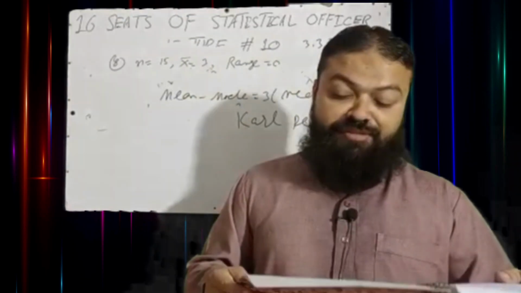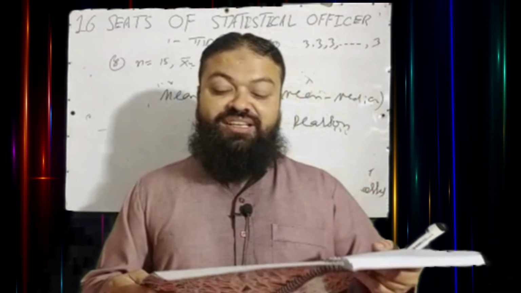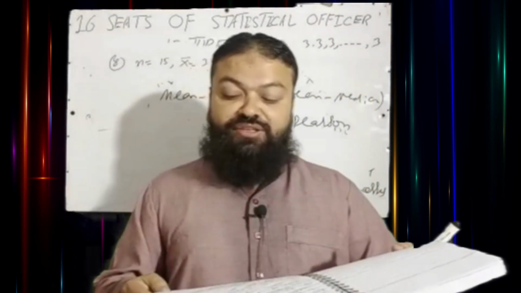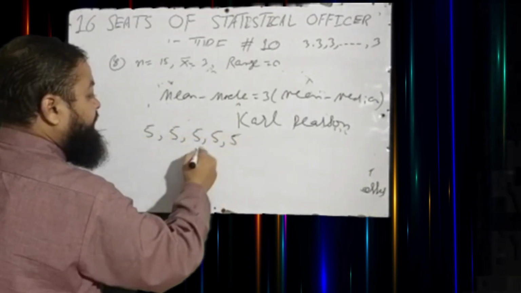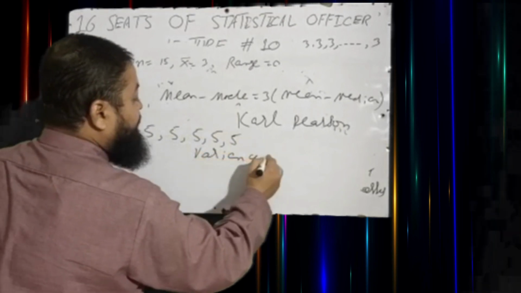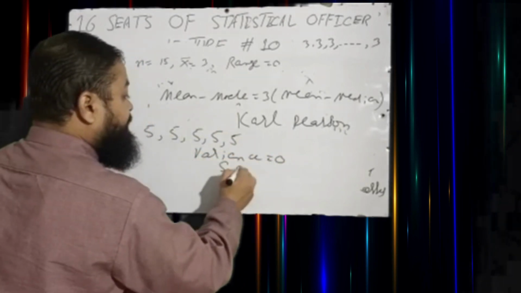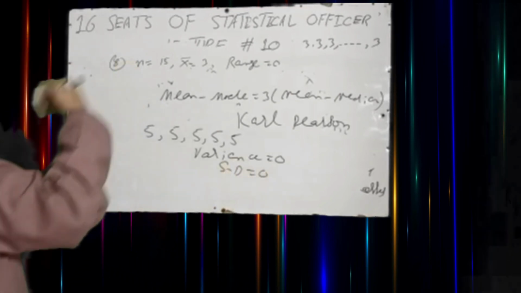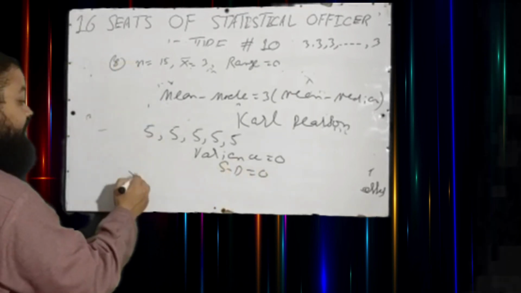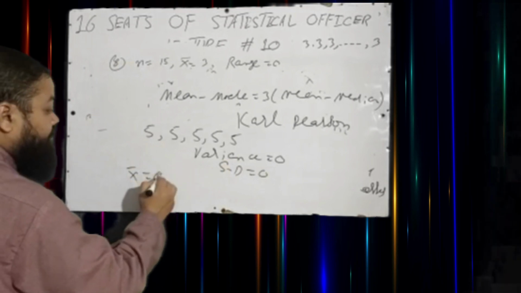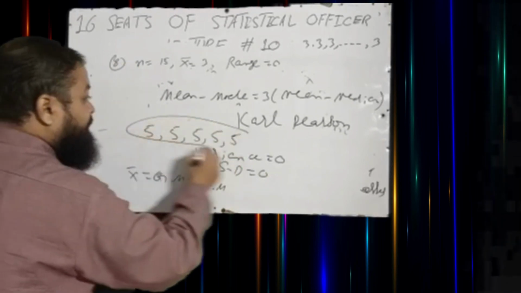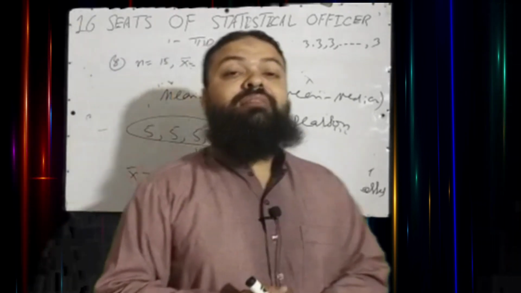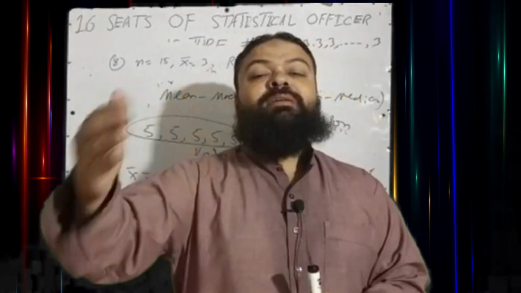Question number 25 is also important. If all the observations in a set are the same, the variance of the set of values is, if all the values are 5, then the variance and standard deviation will be equal to 0. There is no dispersion in the data. And we have discussed one more concept I will have to revise for you. X bar, geometric mean and harmonic mean will also be equal when all the values of the data set are the same. A very important question for all the papers of statistics.